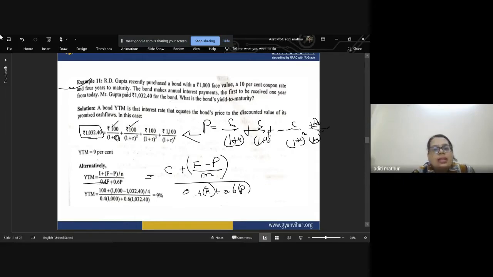Because if you see over here, it is really very difficult to calculate r. How will we calculate r?